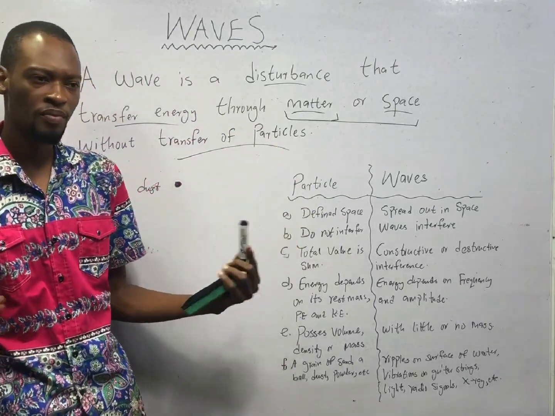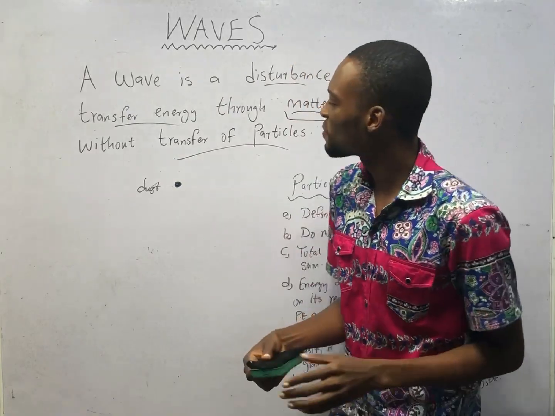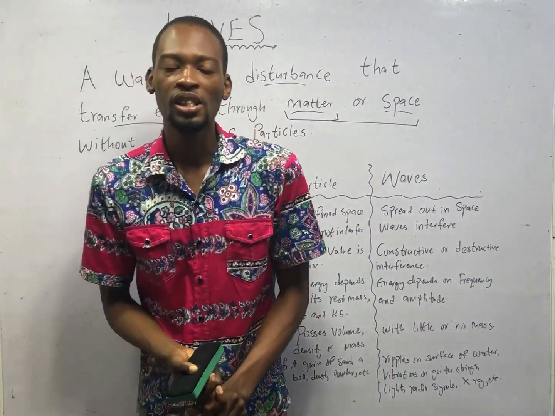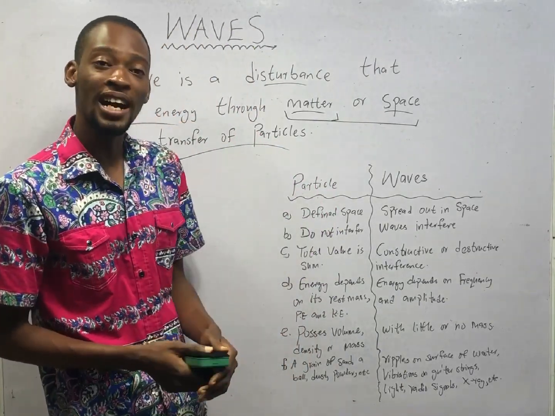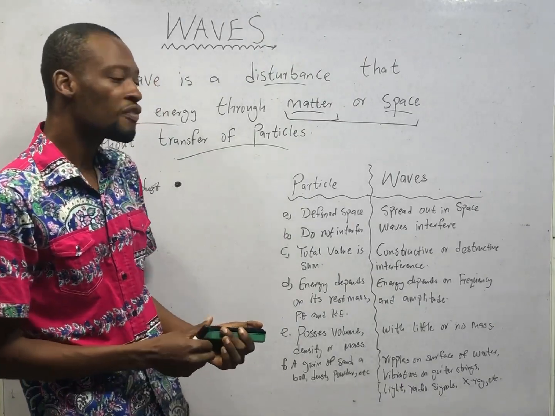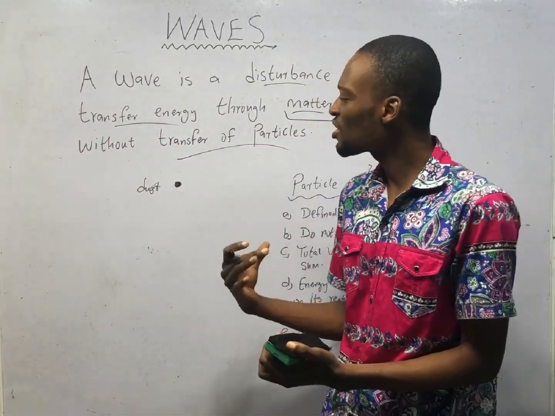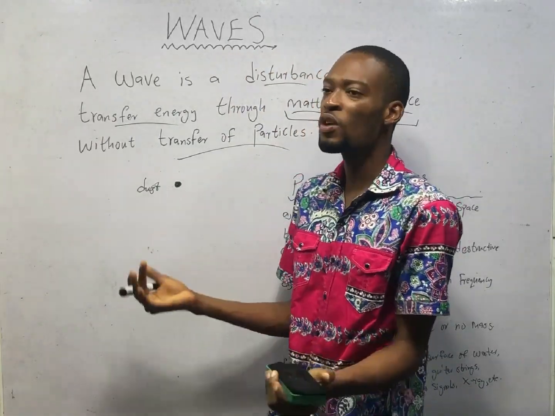They spread out. If you watch my video on the wave mechanics model, I explained that scientists like Werner Heisenberg, Louis de Broglie, Schrodinger, and Bohr later found out that electrons don't just behave as particles, they behave as waves.